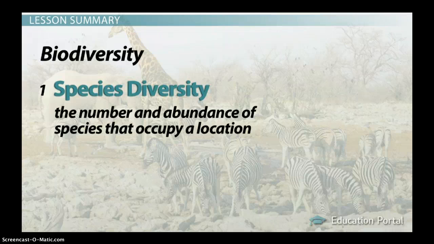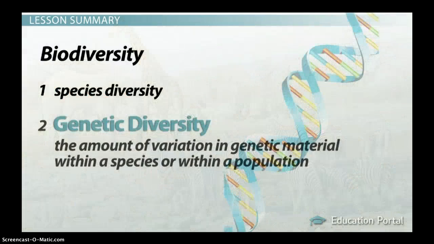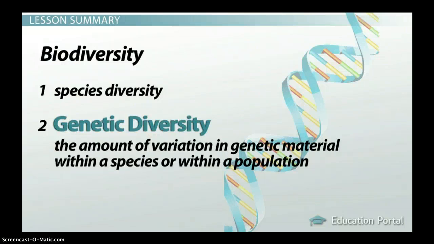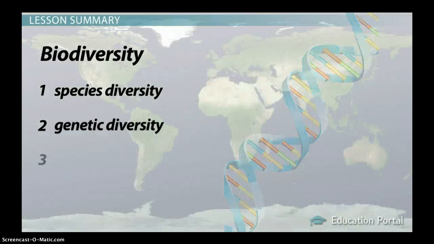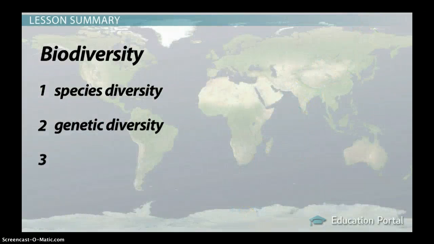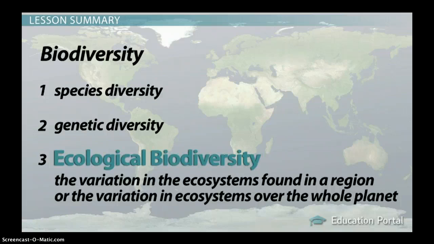Species diversity is the number and abundance of species that occupy a location. Genetic diversity is the amount of variation in genetic material within a species or within a population. The third type of biodiversity is ecological diversity, and that is the variation in the ecosystems found in a region or the variation in ecosystems over the whole planet.